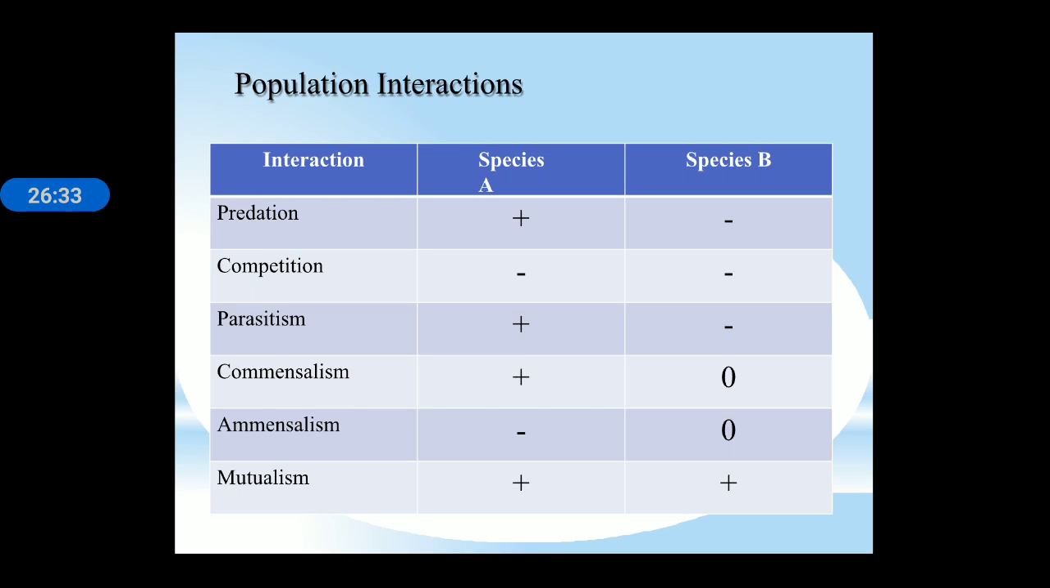We can see these interactions in a table. In predation, species A is benefited and species B is harmed. In competition, both species get harmed. In parasitism, one is benefited and one is harmed. In commensalism, species A is benefited and the other is neutral. In amensalism, one species is harmed and the other is neutral. In mutualism, both species get benefited. So this is all about it. Thank you.